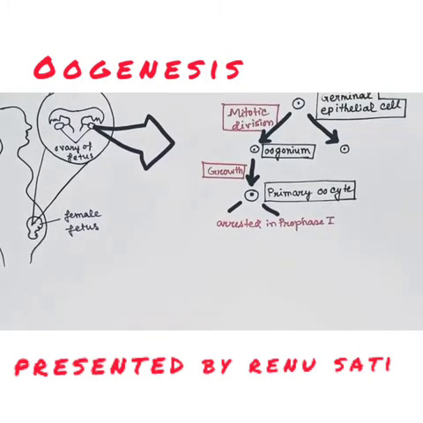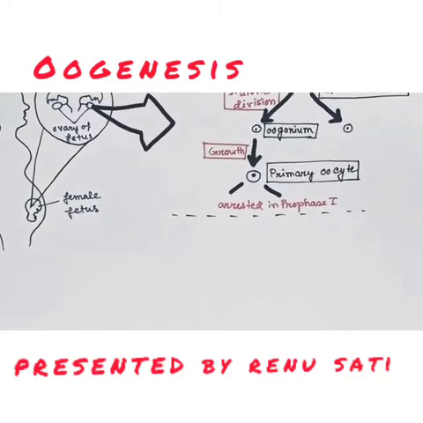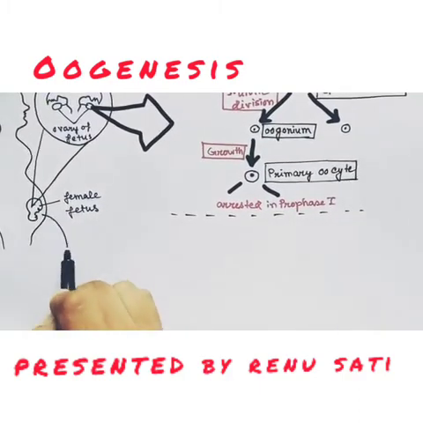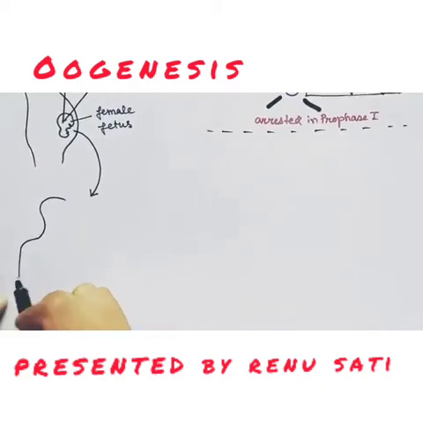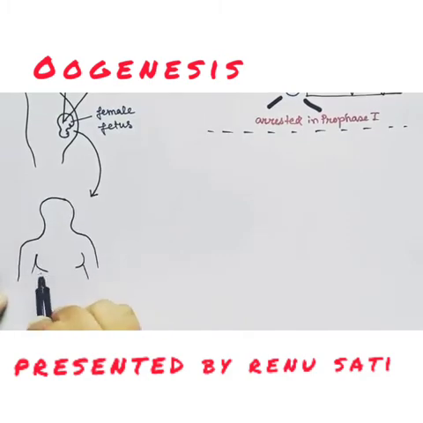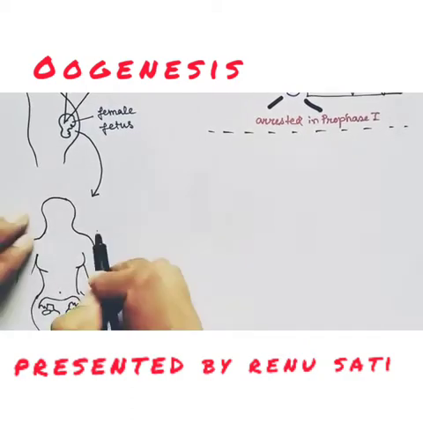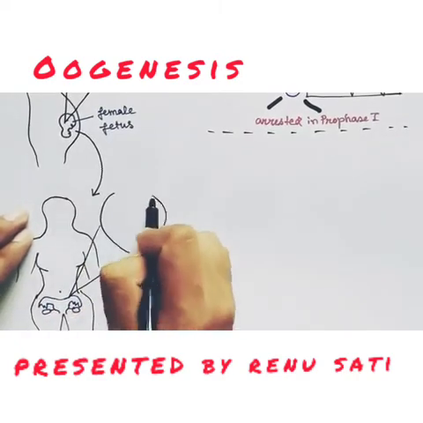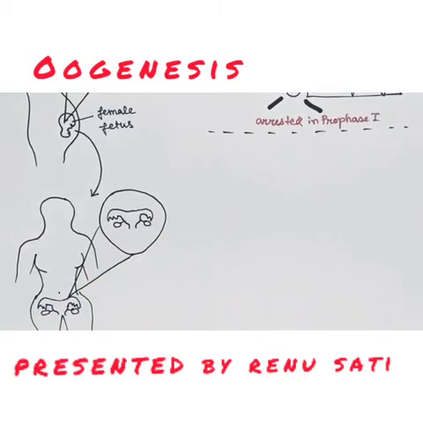The oogonium goes for growth and differentiates into the primary oocytes, which will have the prophase 1 stage of the meiosis and will get arrested there only. Then the fetus is born, or the daughter is born, and the development takes place during the puberty stage, where the two ovaries in the abdominal region will be the place for the development of the primary follicles and primary oocytes.